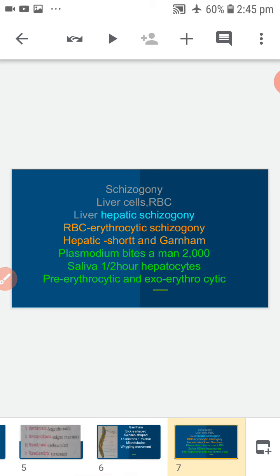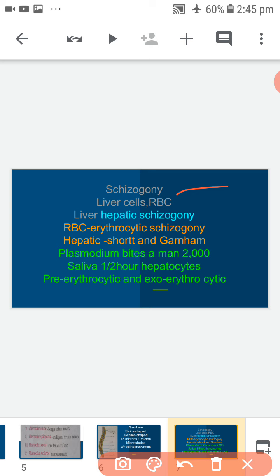In man, the Plasmodium reproduces by asexual reproduction called schizogony. It occurs in liver cells as well as in red blood cells.